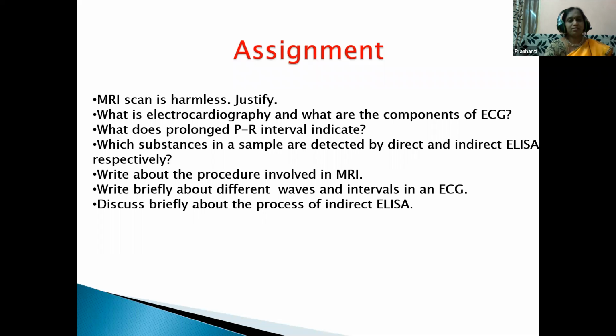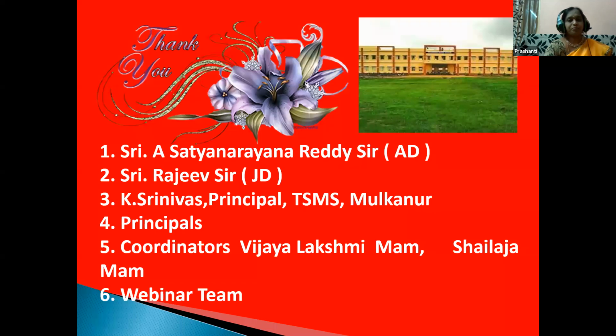Which substances in a sample are detected by direct and indirect ELISA respectively? Write about the procedure involved in MRI. Write briefly about the different waves and intervals in an ECG. Discuss briefly about the process of indirect ELISA.